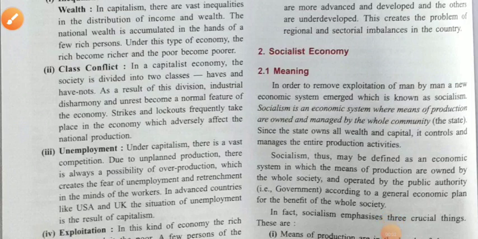Good morning, dear student. In our previous session, we studied the capitalist economy, and in this session, we will study the socialist economy. Dear student, you are all familiar with the term capitalist or the capitalist economy. Now, keeping in mind what capitalism is, we will move towards socialism or the socialist economy.